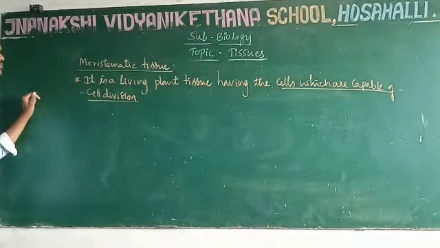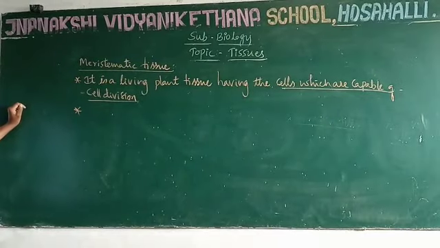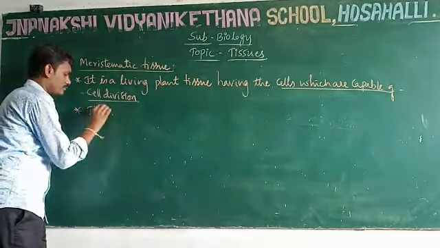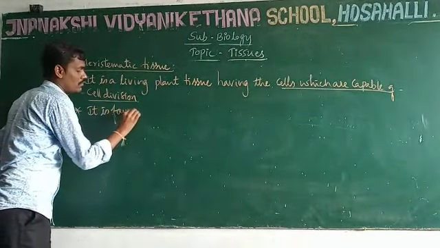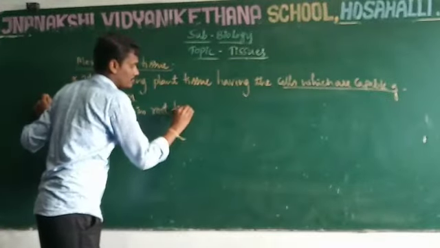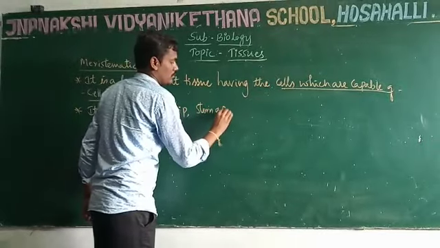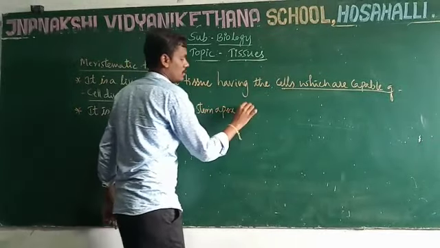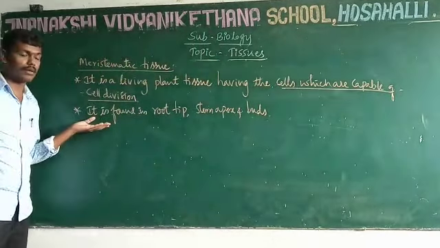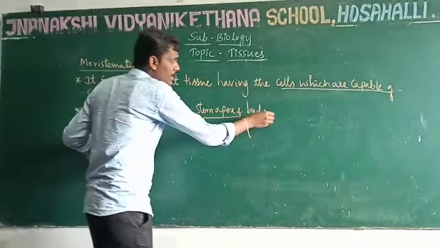Meristematic tissue is located in various parts of the plant body, especially in the growing parts, like the root tip, shoot tip or stem apex, and in buds.